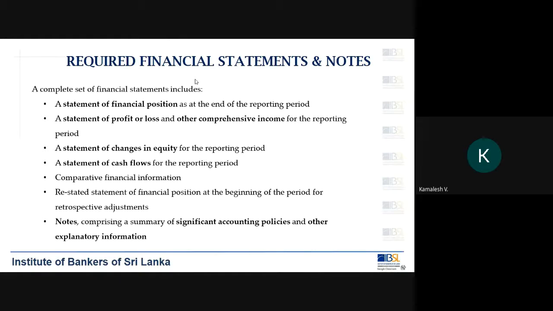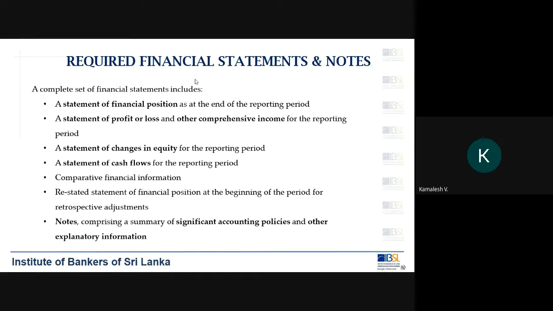For that, you need to adopt certain accounting policies. So accounting policies are nothing but the adoption of accounting standards. How you have adopted the accounting standards and how you have used them in your financial statements.